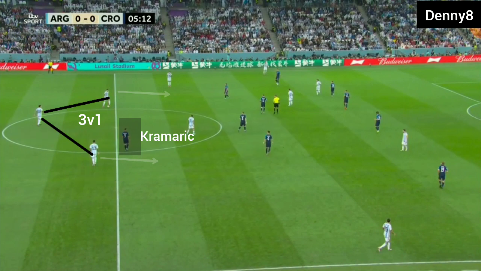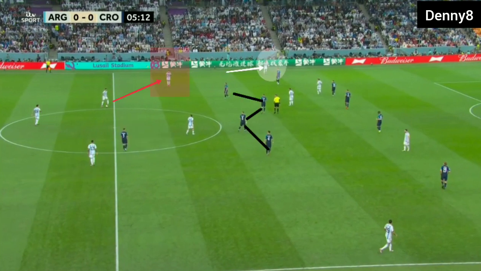Now with a 3 versus 1 situation in the middle third and Croatia's frontman being central, Argentina's backline could easily beat Croatia's initial line. Croatia's midfield was deep and narrow, so Argentina's backline always had an option in the wide areas. Because Argentina's midfielders were covering wide areas, Argentina's fullback had the license to push high.